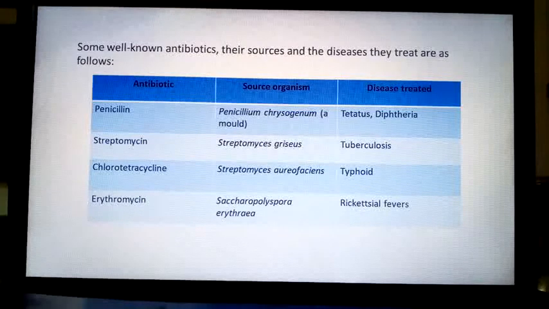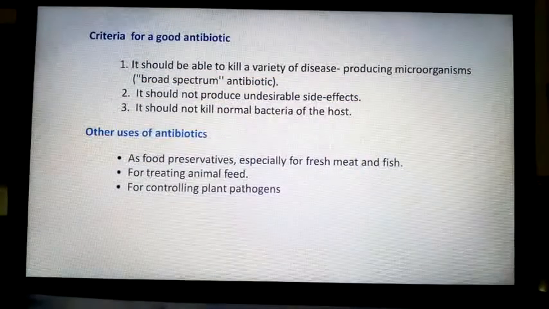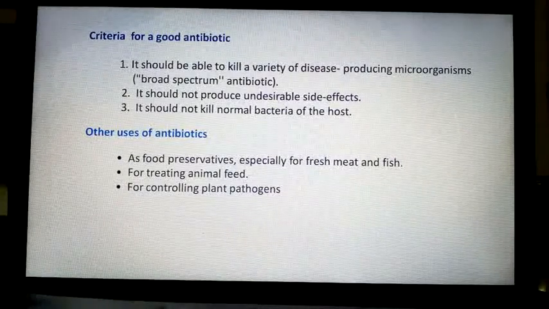Chlorotetracycline is taken from Streptomyces aureofaciens, and it is used for treatment of typhoid. Erythromycin is from Saccharopolyspora erythrea. Rickettsial fever is a kind of fever where in the blood there will be so many rickettsial cells, that is called rickettsial fever, and to treat that this antibiotic is used.